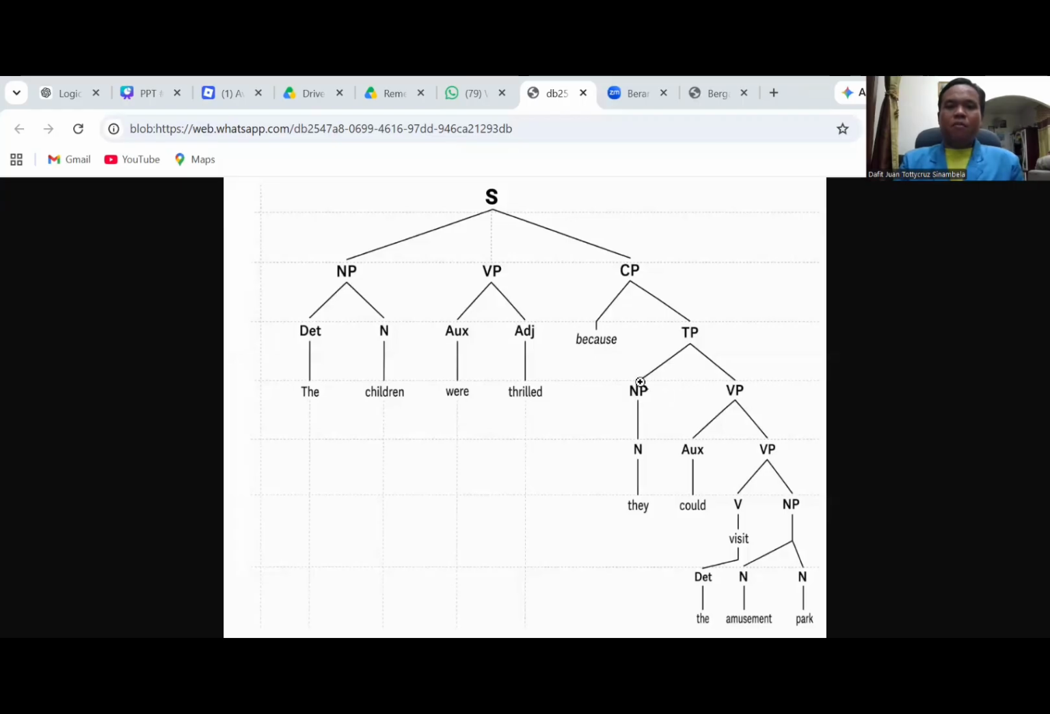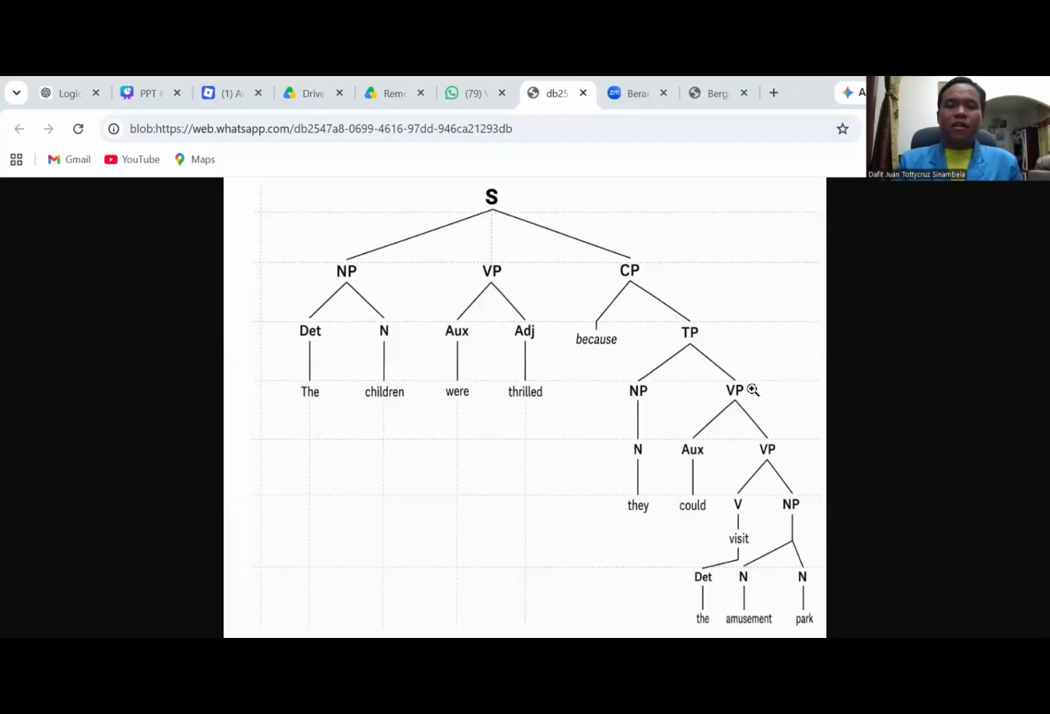So let's move to the NP first. The NP has a single branch, which is noun. The N has a branch, they. So we are back to the TP again.